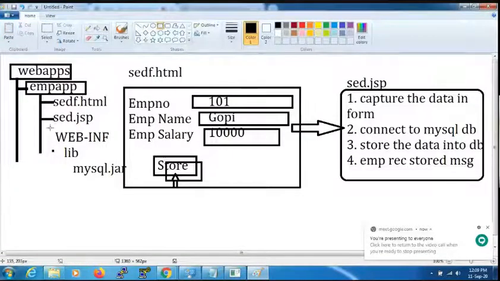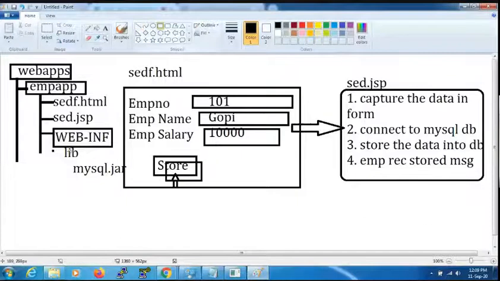When you are using database connectivity, the database connectivity related file should be placed in web-inf. In the web-inf, there should be a folder named lib. In the lib, place the jar file. The jar file here is the MySQL jar file. This is a rule. If you are dealing with Oracle, you need to place the Oracle related jar file. That means we need to follow the steps according to what we are using. Is it clear, everyone?